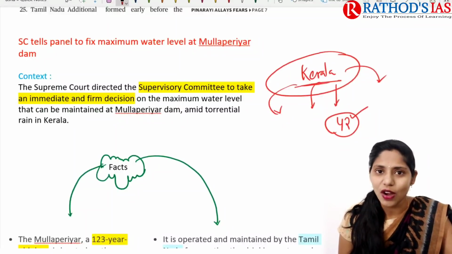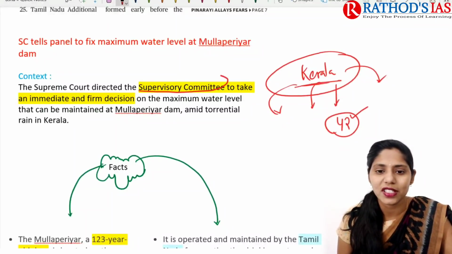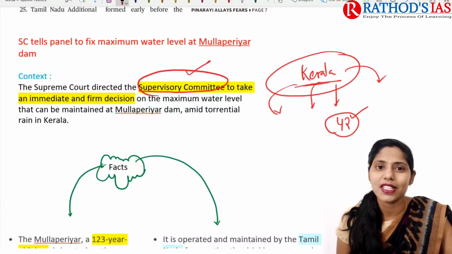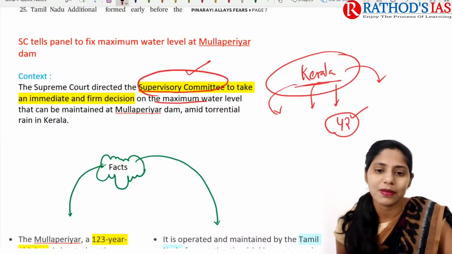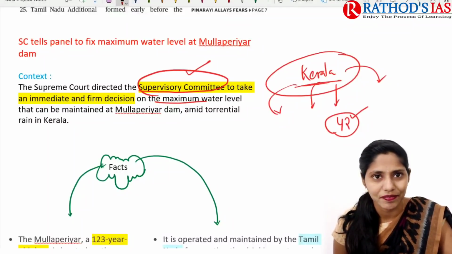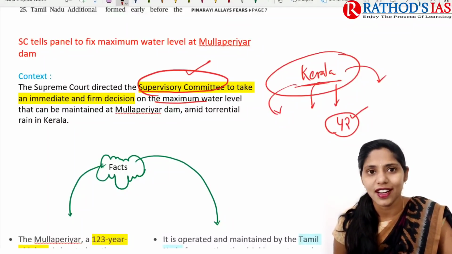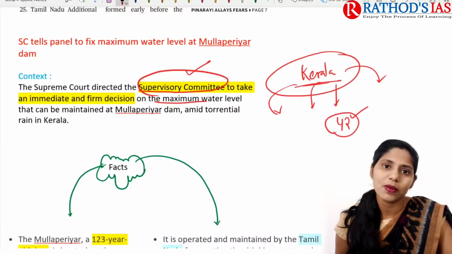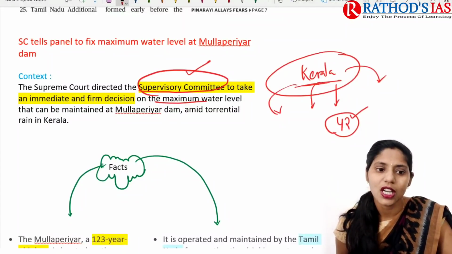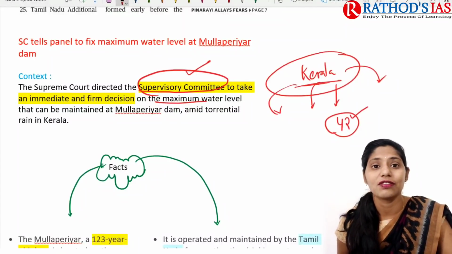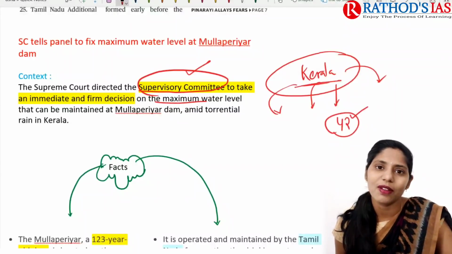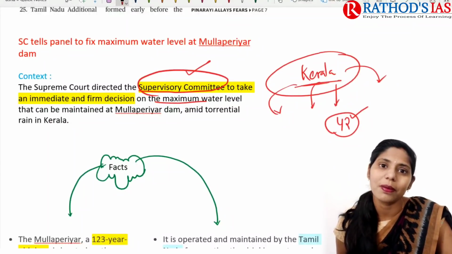So because of this, now Supreme Court directed the supervisory committee to take an immediate and firm decision regarding the maximum level of water that can be maintained in this Mullaperiyar Dam.